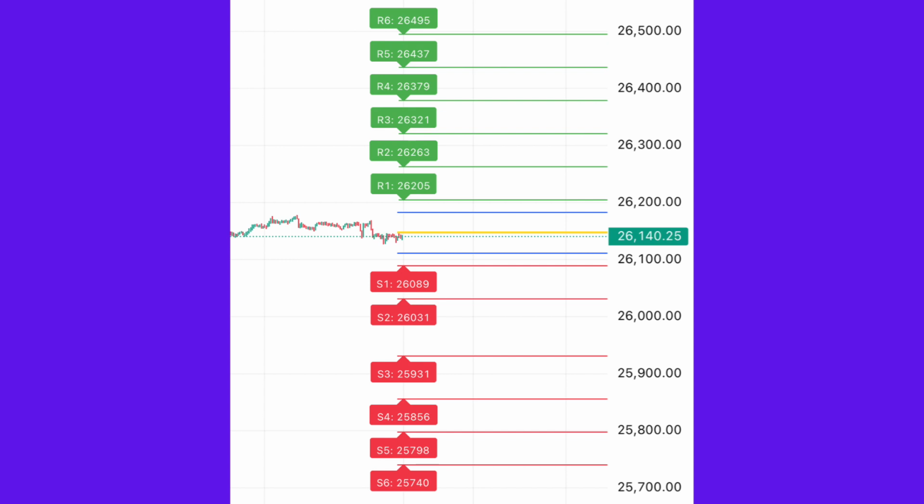Gap down scenario: if Nifty opens below 26,089, expect pressure. Failure to reclaim S1 can lead to fast selling towards S2 and S3. In gap down days, patience is more profitable than panic.